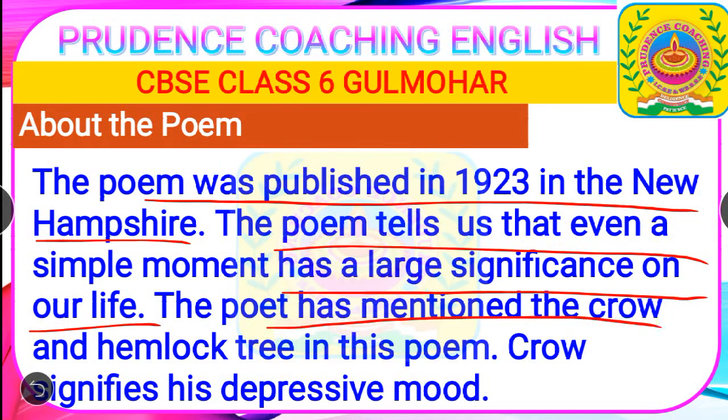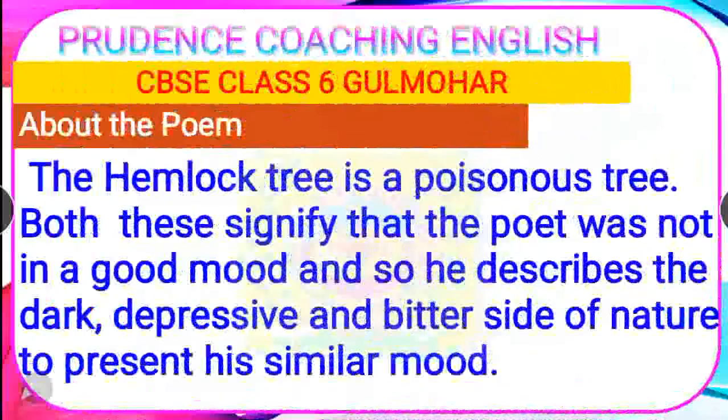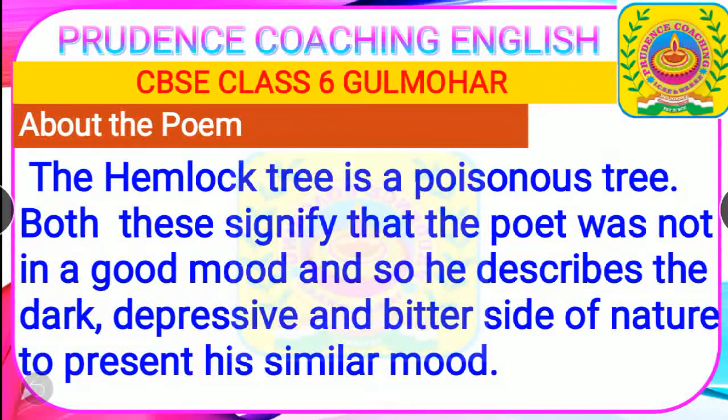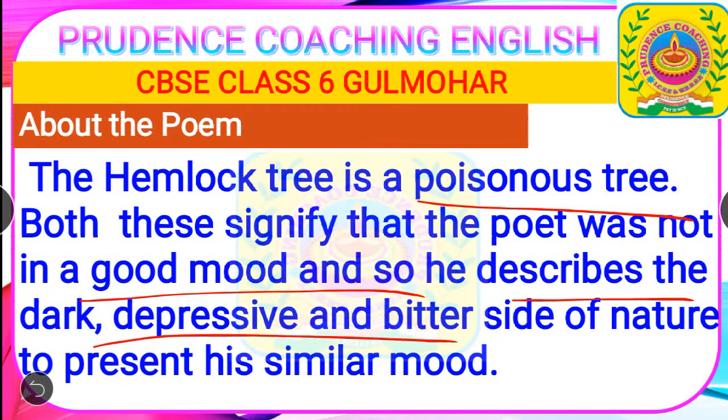The poet has mentioned the crow and the hemlock tree in this poem. Crow signifies his depressive mood, while the hemlock tree is probably a coniferous herb which represents death. It is also very poisonous. Both these signify that the poet was not in a good mood, and so he describes the dark, depressive and bitter side of nature to present his similar mood.